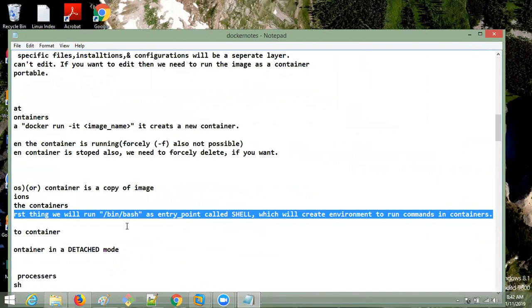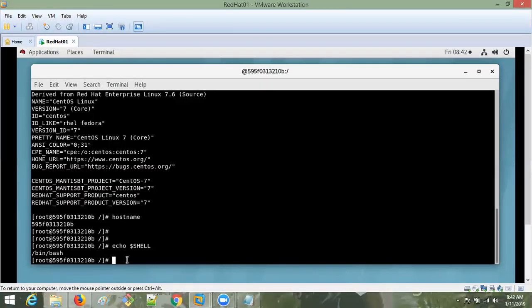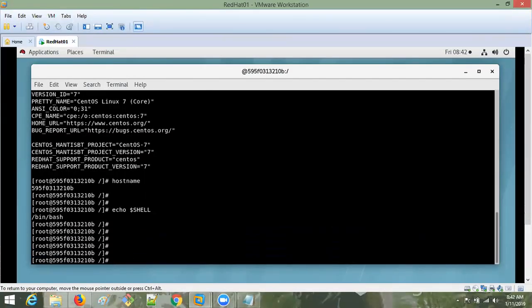That's why we are entering with this bin bash. It's a recommended way.